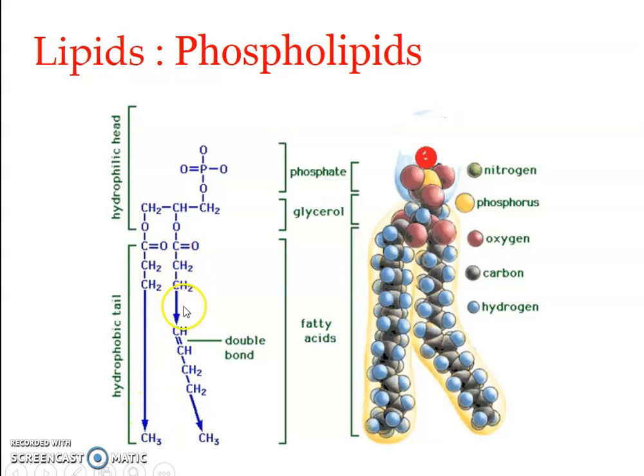And here this is a saturated fatty acid, the first one. While in this one here, you can find a double bond in between, and this is an unsaturated fatty acid.